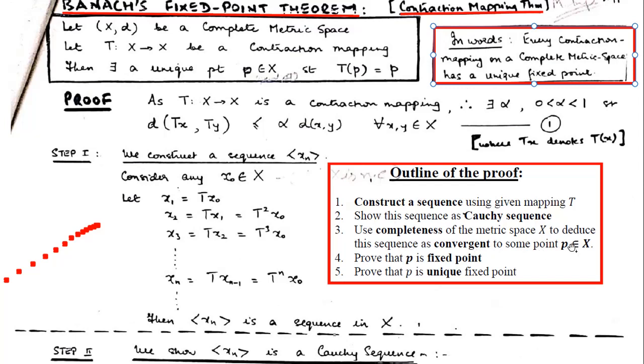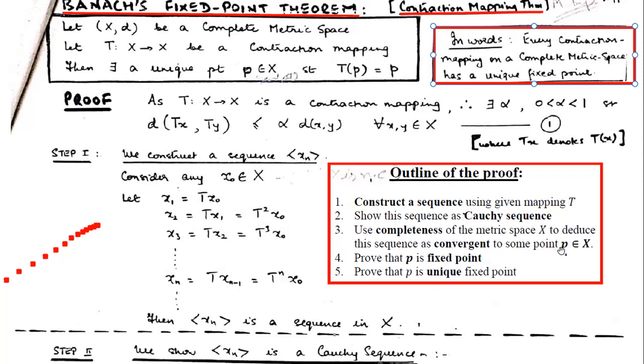When we say convergent sequence, that means if it converges to P, then the limit P should be in X itself. That is what we are going to prove using the completeness of the metric space. The fourth step is that this point P, which is the limit of the convergent sequence constructed in the first step, is a fixed point of this mapping T. How is this P related to T?